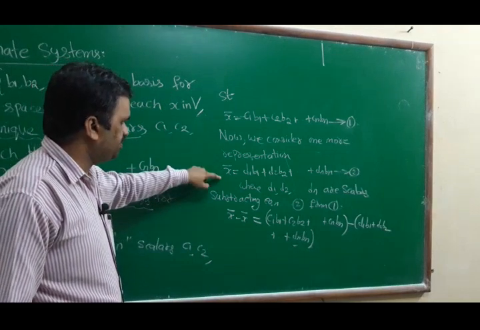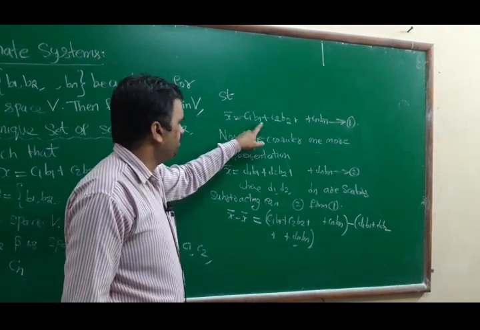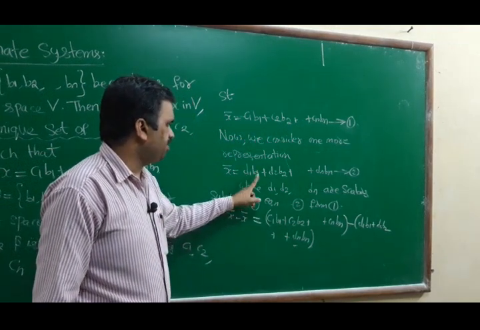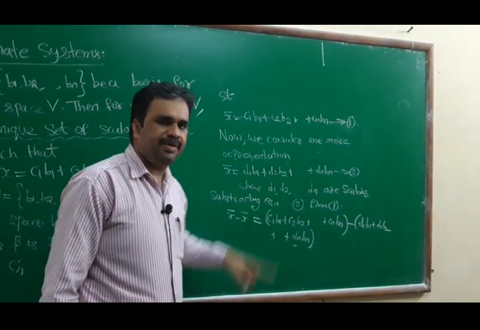x bar minus x bar equals C1 B1 plus C2 B2 plus so on, Cn Bn minus D1 B1 plus D2 B2 plus so on, Dn Bn.